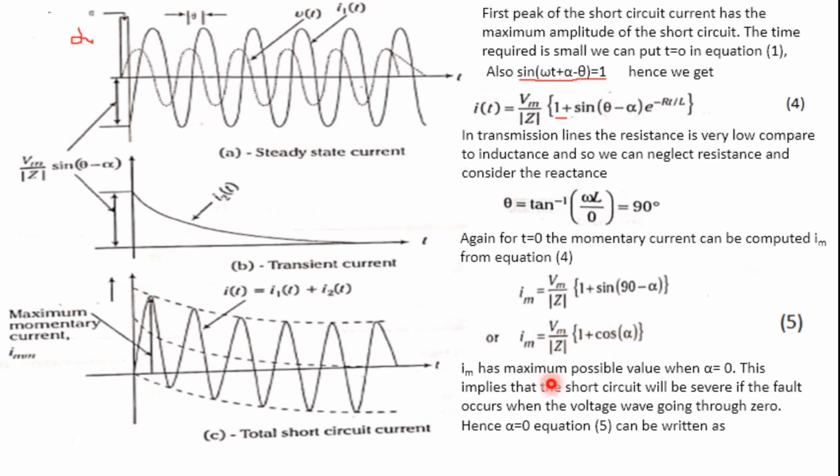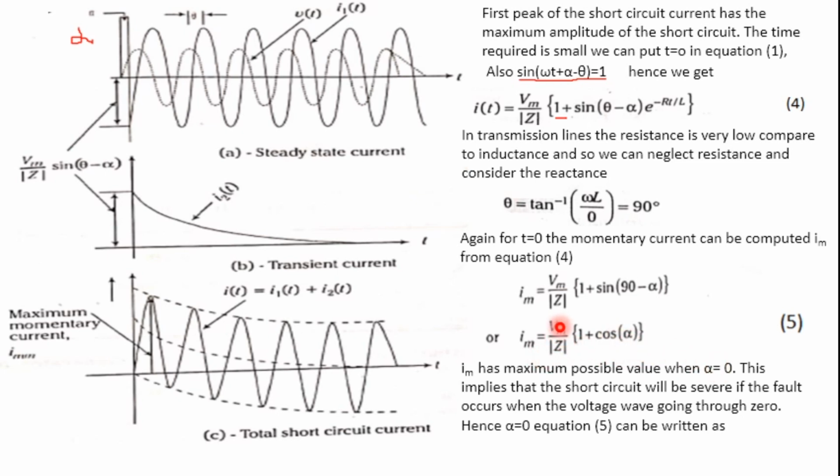This implies that the short circuit will be severe if the fault occurs when the voltage is going through zero. It means that when the voltage crosses zero, only then will the short circuit current be very high. That's why we assume that alpha is 0, so cos 0 is 1.